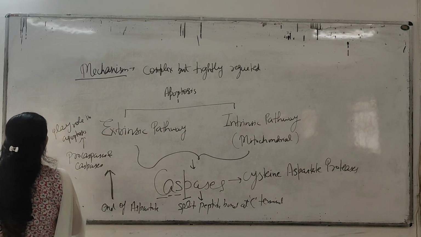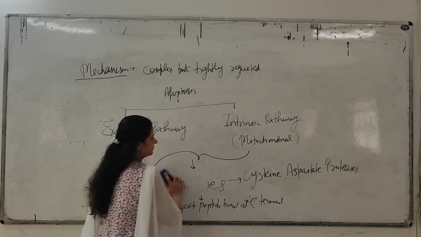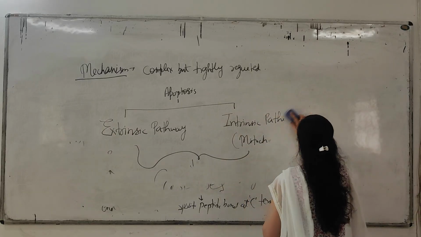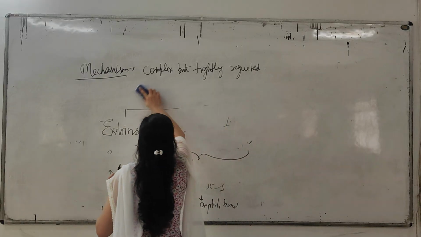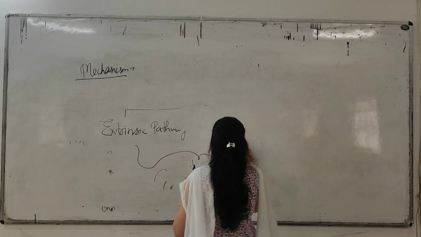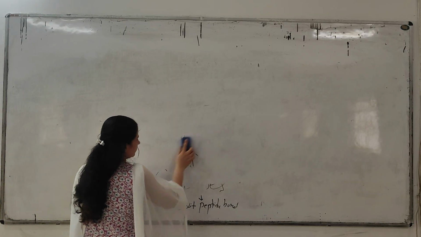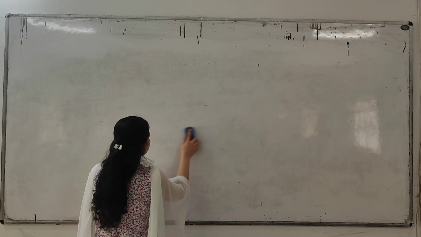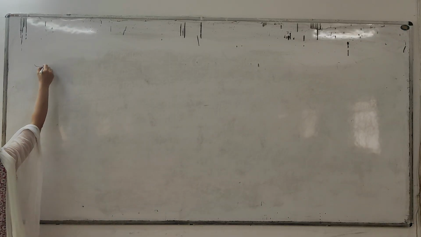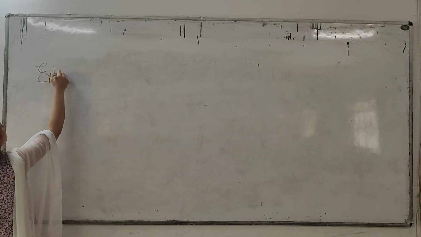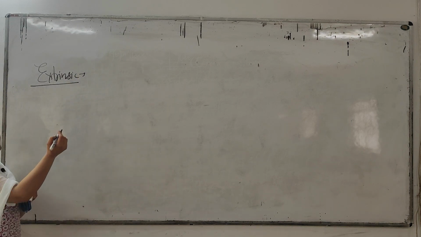Now comes how the extrinsic pathway will occur. First, we will read the extrinsic pathway. So, what happens in the extrinsic pathway?